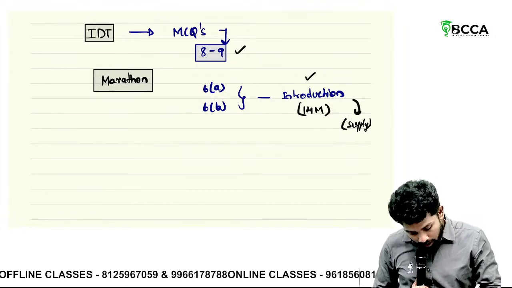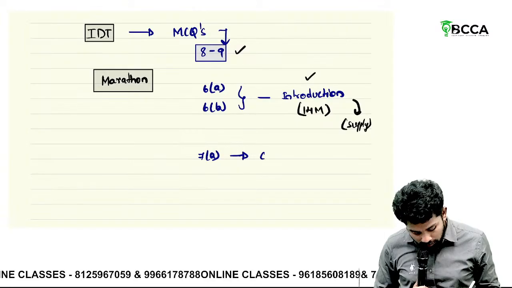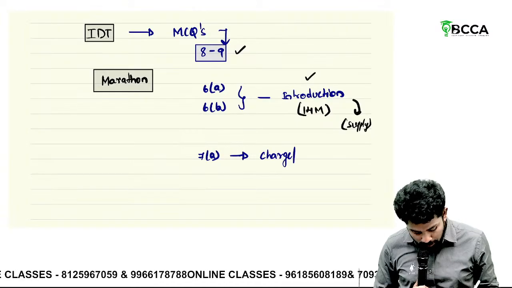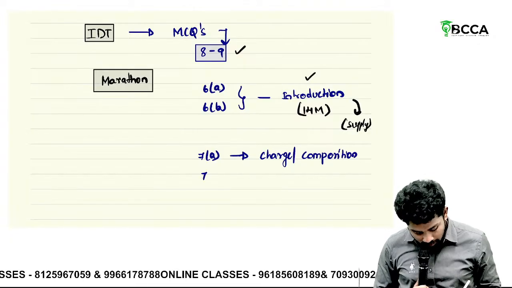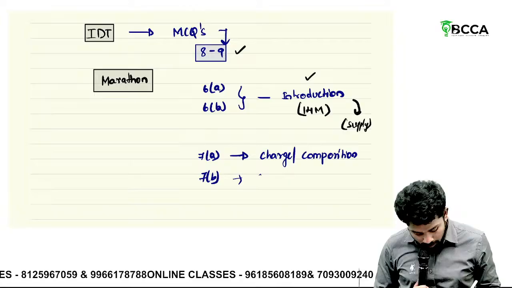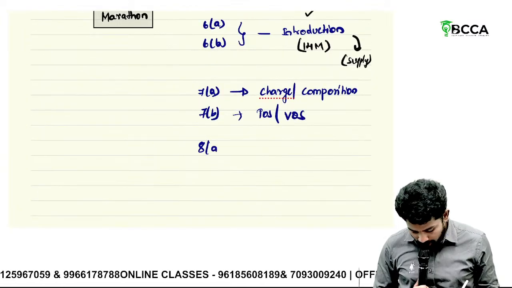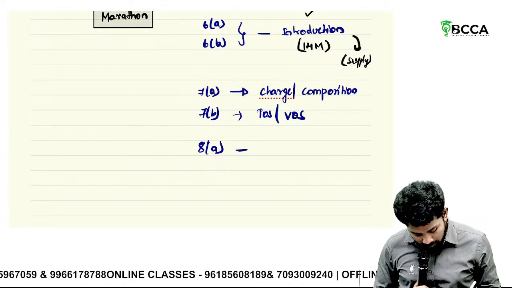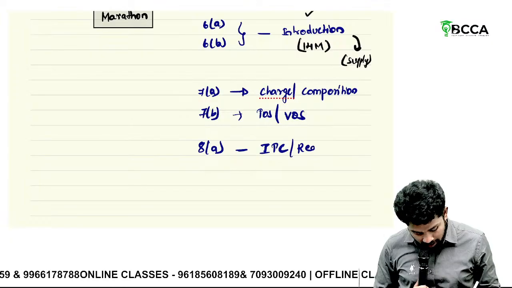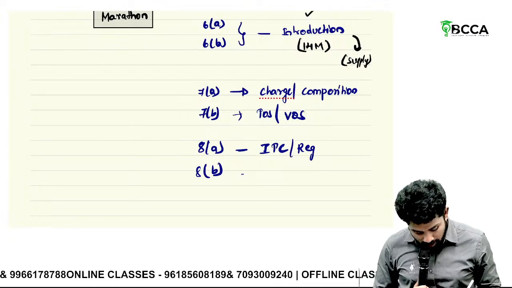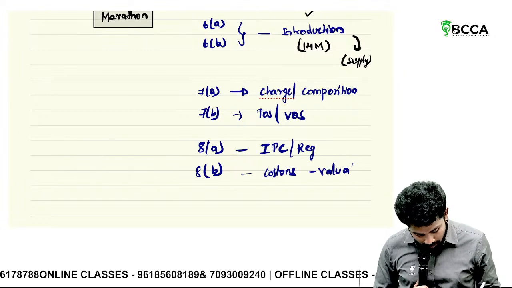Okay. Now question number 7A is always from either charge or composition. 7B is being asked from time of supply, value of supply. 8A is from ITC or registration chapter. 8B is from customs valuation, the format based question.